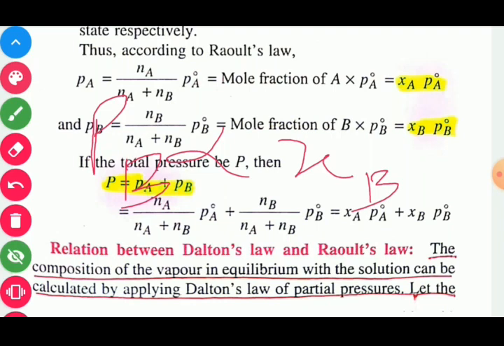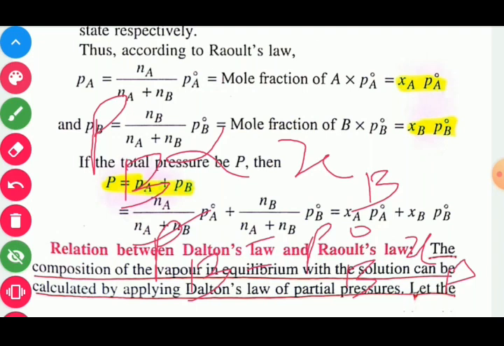Or we may write this one, PB is equal to P naught B into XB. Since the second component is also volatile in nature, for the second component the partial pressure of component B is equal to P naught B into XB.